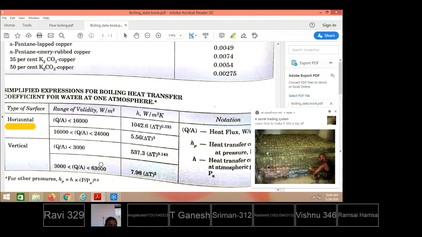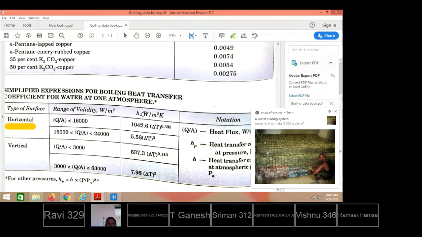If nucleate boiling takes place from a vertical surface, then for a value of Q by A less than 3000 watt per meter square, or 3 kilowatt per meter square, the H value is calculated like this. For the same vertical surface, for 3 kilowatts to 63 kilowatt per meter square, the H value is calculated like this. These are the H values found while the water is getting boiled at 1 atmospheric pressure.